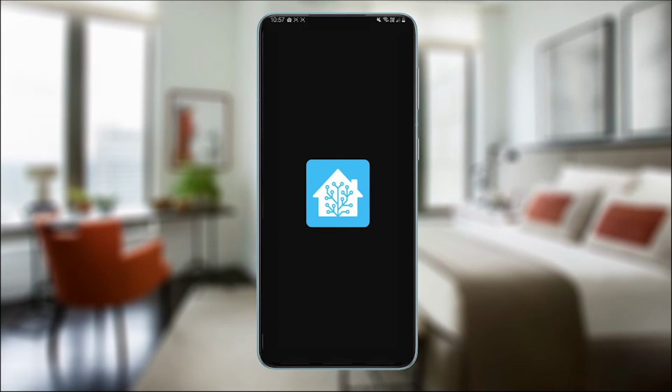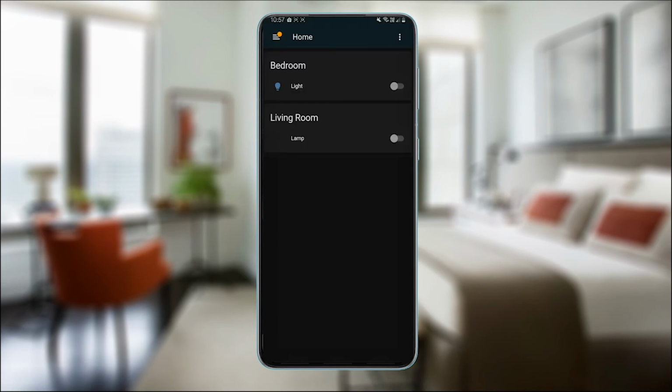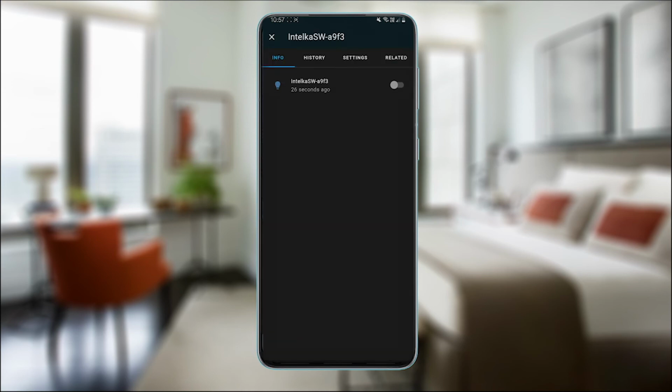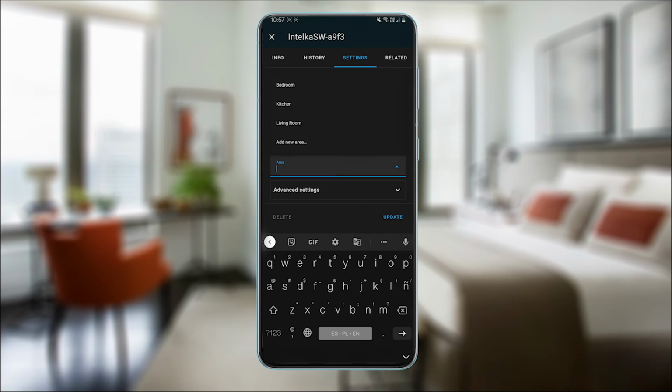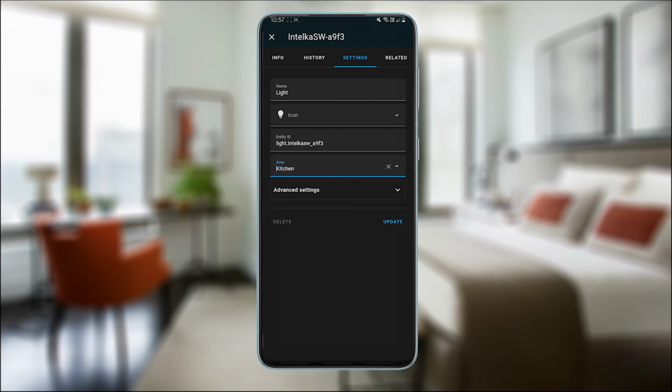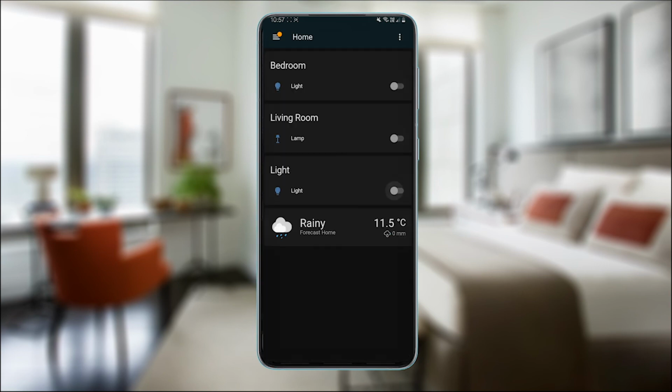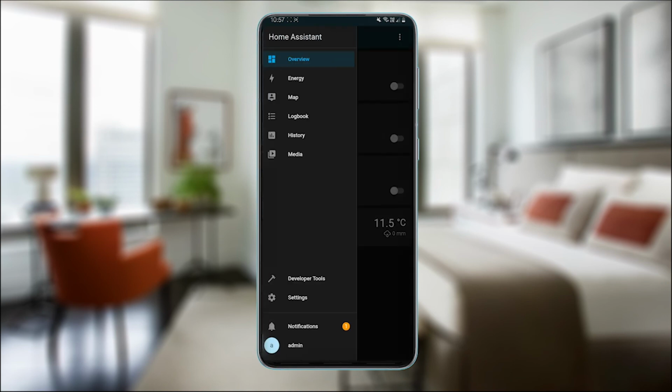And third, we will access Home Assistant through the iOS, Android app or web browser and confirm the device appears in our dashboard. Try toggling the switch in the app. Now that the light is working, you can change the name, icon, and assign an area if you desire. To do that, click on the name of the IntelKA device name as shown. Once done, click Update. You will need to change between dashboards, and then you will see the changes take effect.